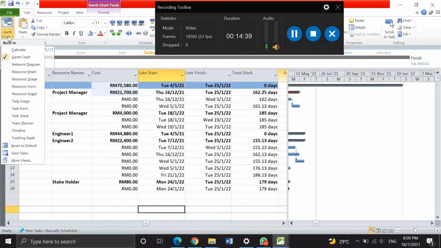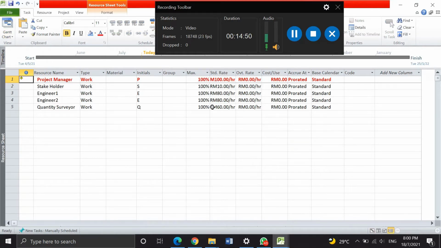Task Gantt. Okay, we should go to the task Gantt chart, and we choose the resource sheet. And I already made a resource sheet for the employees, like project manager, stakeholder, engineer 1, engineer 2, and quantity surveyor. This is just an example for this project.